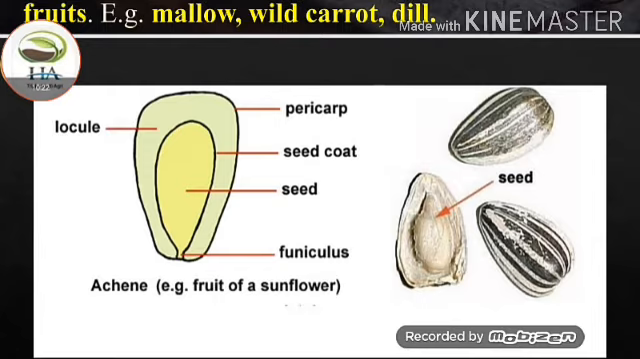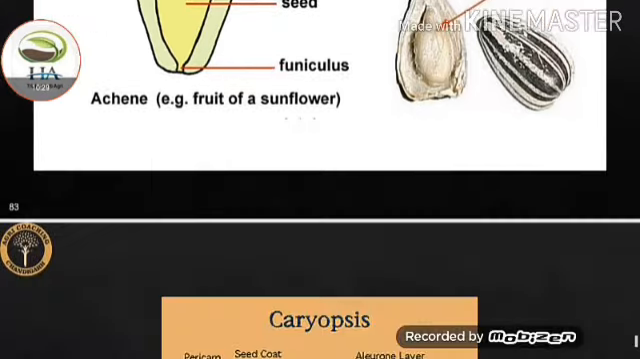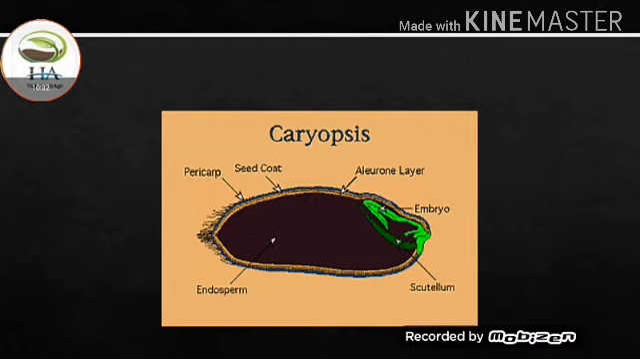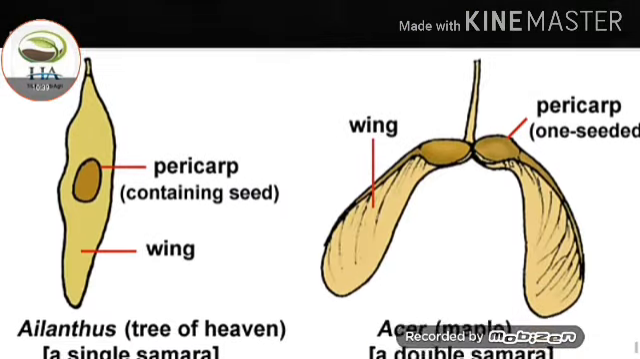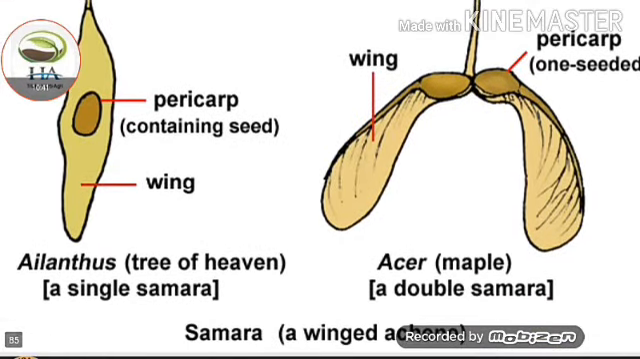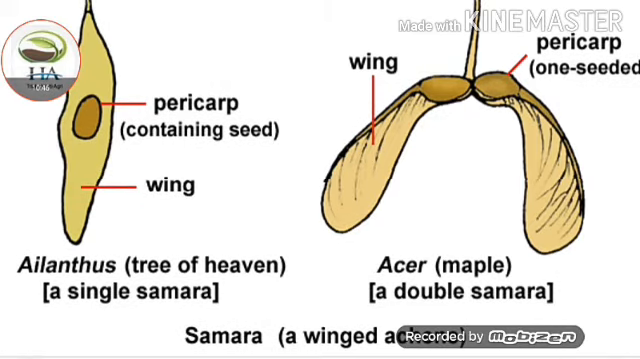This one is a diagram of achene, fruit of sunflower. This one is a diagram of caryopsis. This one is a diagram of samara, a winged achene. The first one is Ailanthus, known as tree of heaven, a single samara, and the second one is Acer, known as maple, a double samara.